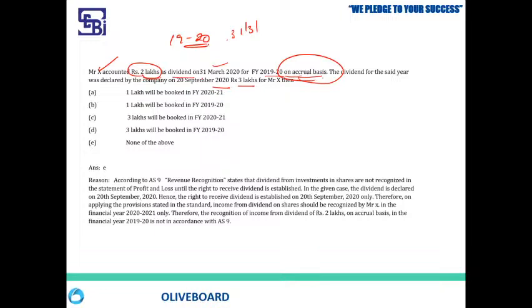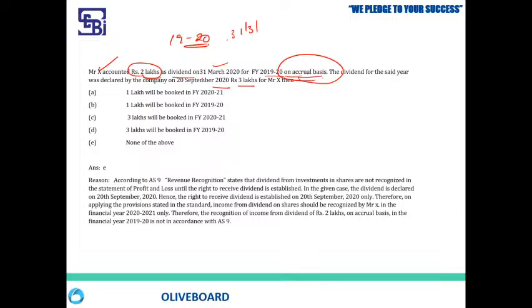You are getting it. I have told you, even in your Companies Act it has been told that once the dividend has been declared by the company, there is no way of backing out. There is no way of revoking it. It has to be paid to the shareholders. Based on that, even AS9 says that the shareholder, the recipient, because who will receive dividend, guys?